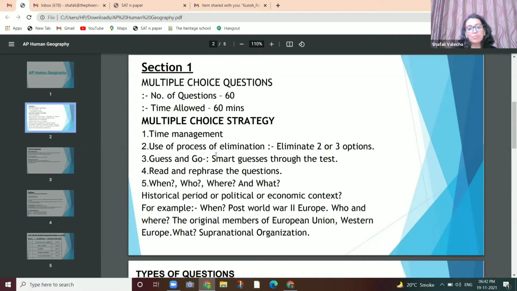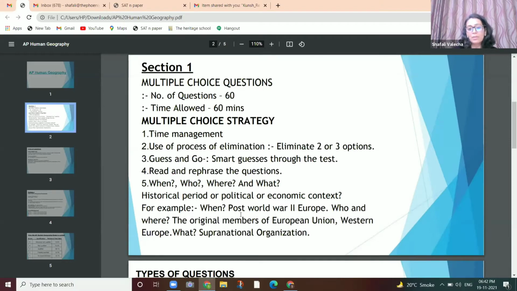It's MCQs, so use of process of elimination is very important. Time management. I always recommend students, before I start with the chapter explanation, they don't spend too much time on one question. Read, rephrase the question importantly. So basically what you're supposed to cover is when, who, where, what. That means the historical period, political period, economic context.